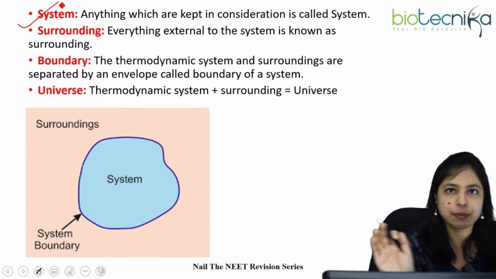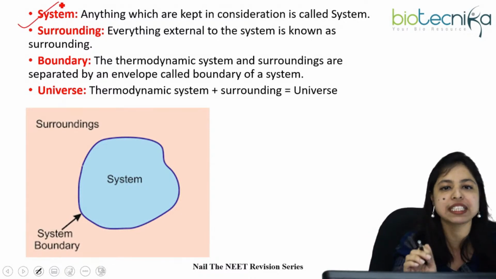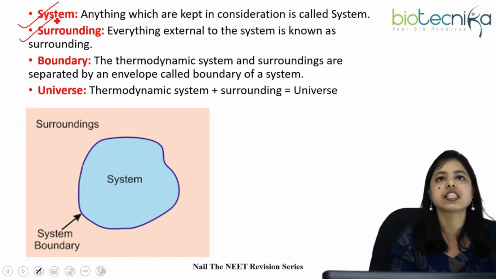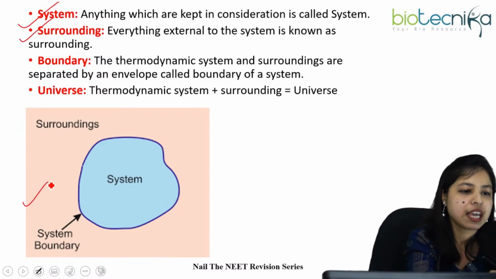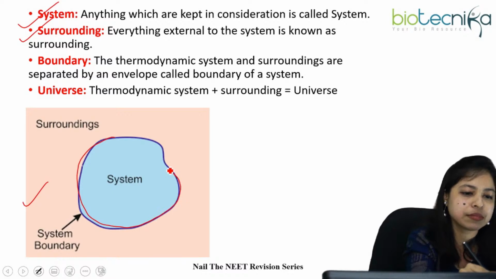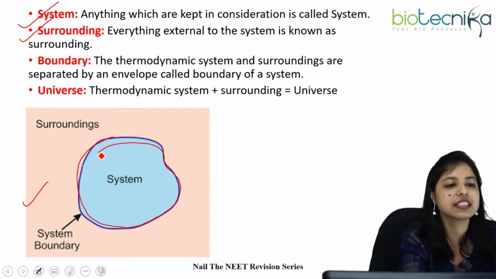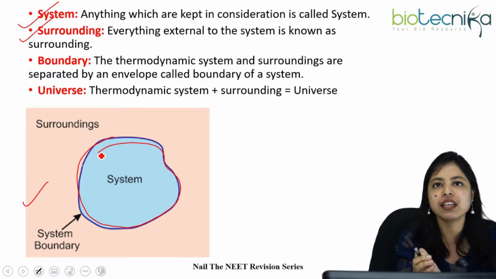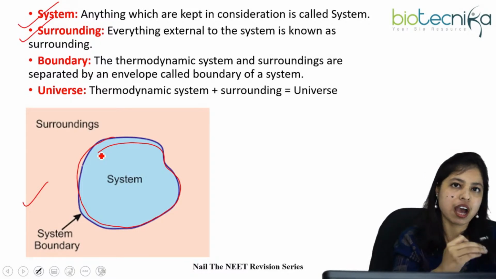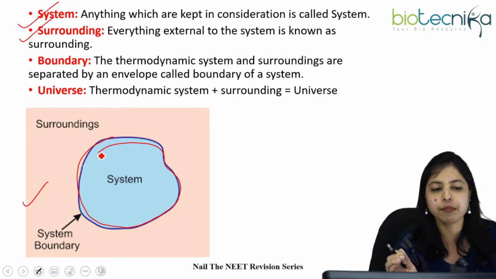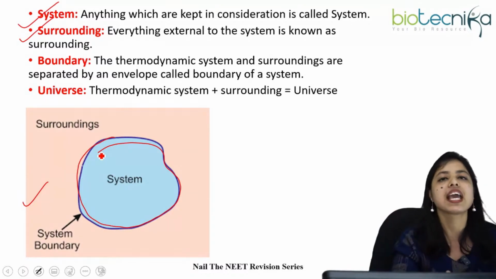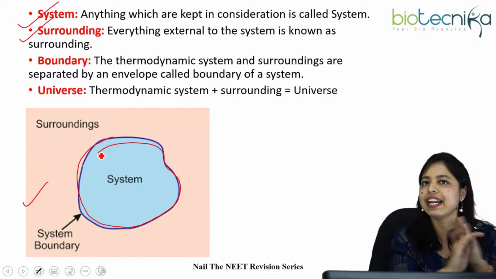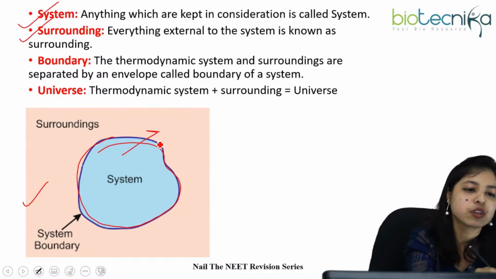System हो गया. हमने पढ़ ली what is system. Anything which is kept in consideration, that is called system. Now, what is surroundings? Just look upon this picture. If this is our system, then you can see that there is a perfect boundary, right? Boundary means a wall that separates the system from the surroundings. Okay, so what is surroundings? Anything external of the system, that is called the surrounding.